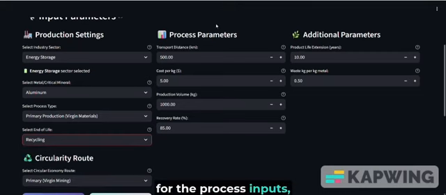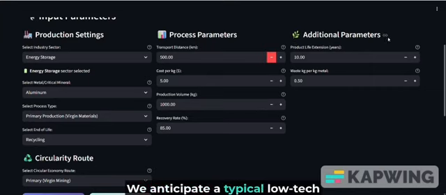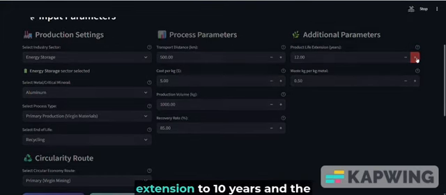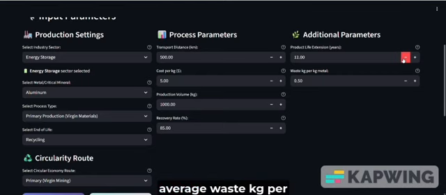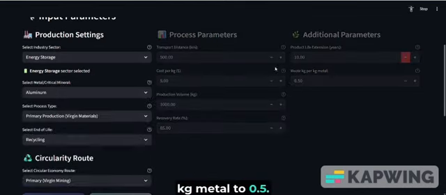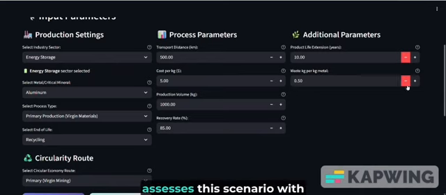For the process inputs, we'll set the average transport distance to 500 kilometers. For raw material logistics, assume a raw material cost per kg of $5 and a production volume of 1000 kilograms. We anticipate a typical low-tech recovery rate of 85%. In additional parameters, we'll set the product life extension to 10 years and the average waste kg per kg metal to 0.5. The system automatically assesses this scenario with primary production.